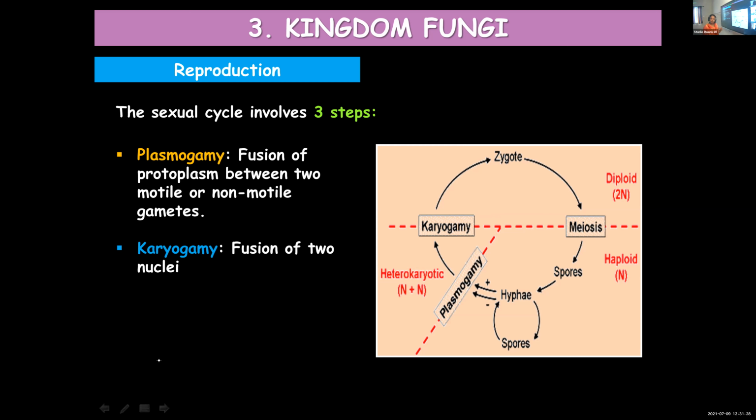So in the second step, karyogamy, the nuclei of these two different gametes get fused. Finally, meiosis will take place in the zygote. How is the zygote formed? By the fusion of both protoplasm and nucleus. When plasmogamy and karyogamy are completed, it forms a zygote. Within the zygote, meiotic division will take place and produce haploid spores.